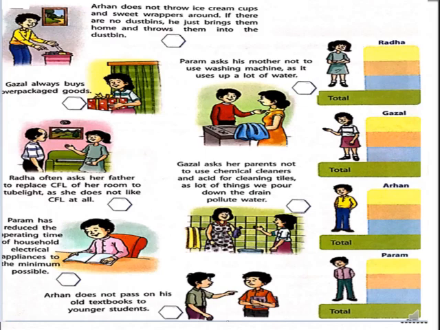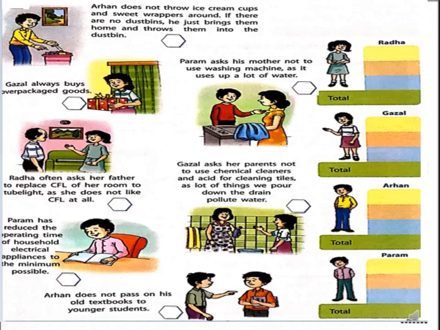Param asked his mother not to use the washing machine as it uses up a lot of water. Yes, it's true. A washing machine uses lots of water, but it saves our time a lot. So in that way, I gave him 1 point. Because it saves our time, no? Nowadays, we are very busy with our activities. So we can save our time.